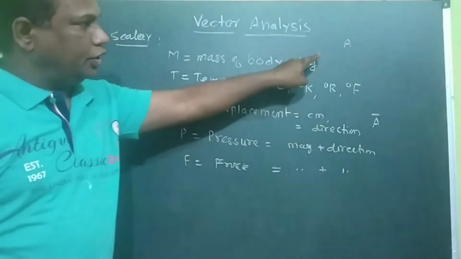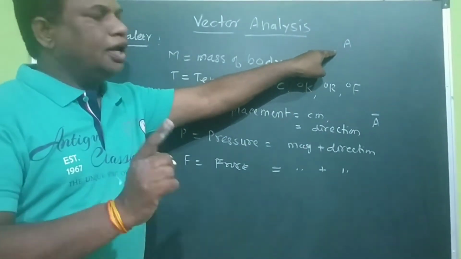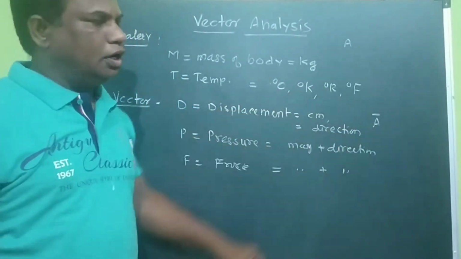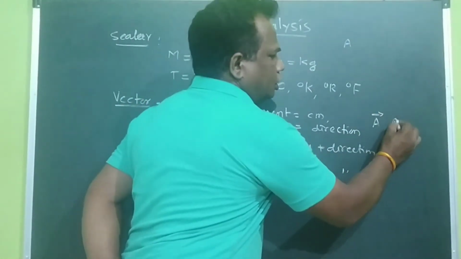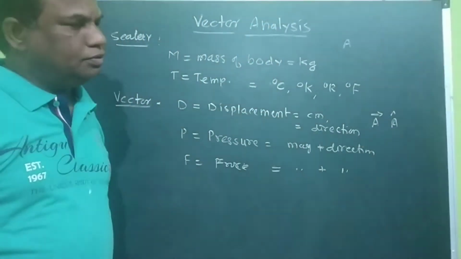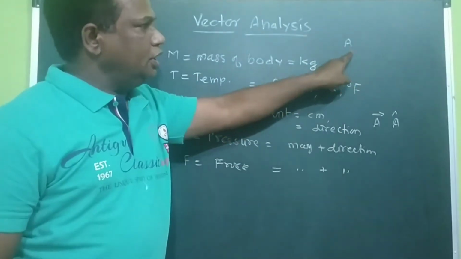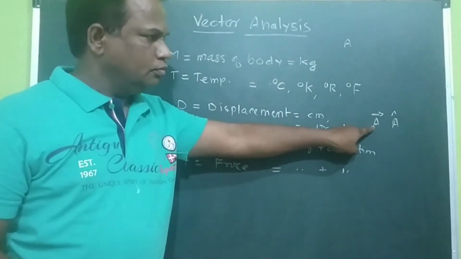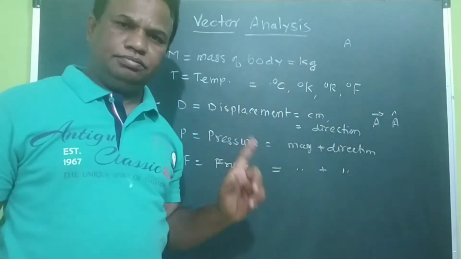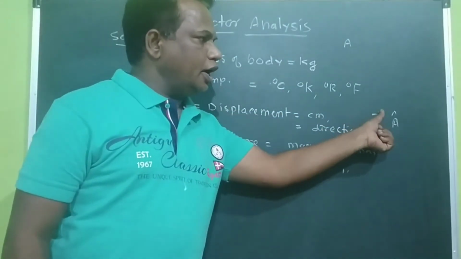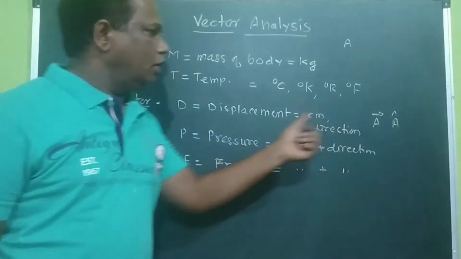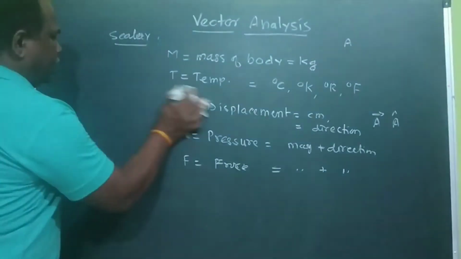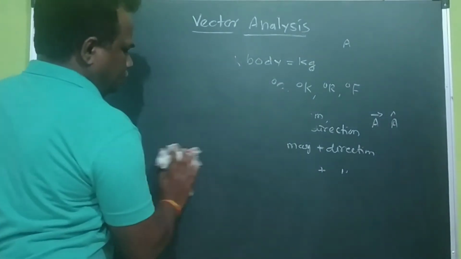So A is a scalar quantity having only magnitude, but if you put a bar on it, or an arrow on it, or a cap on it, then the magnitude changes to include direction. So A has magnitude as well as direction. So A bar, A arrow, A cap, these are all called vector quantities. Now, how can we represent a vector?